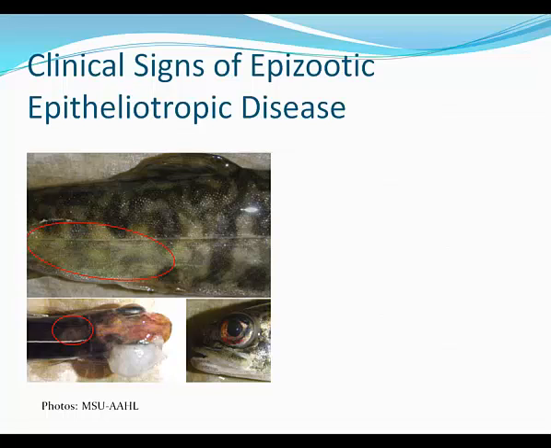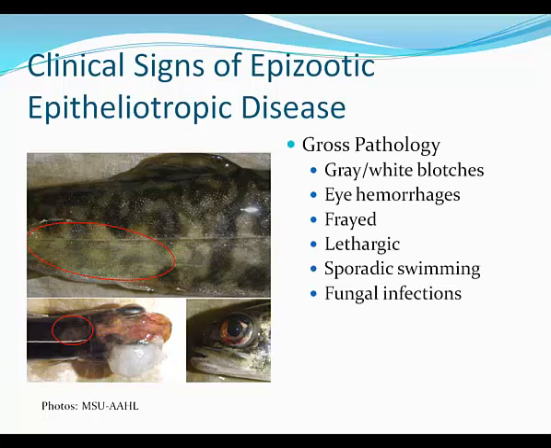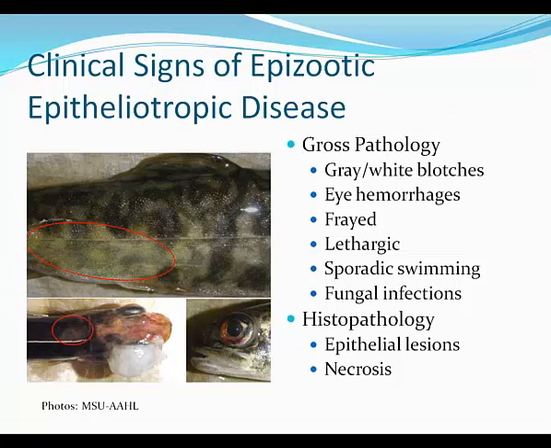The signs of EED, the gross pathology: it causes gray, white blotches on the skin. You also get telltale eye hemorrhages in the lower quadrant, as well as frayed fins. The fish become lethargic and have sporadic swimming behavior, and some secondary fungal infections develop as well. Histopathology, if you look at this microscopically, you'll see epithelial lesions as well as necrosis of the epithelial tissue.